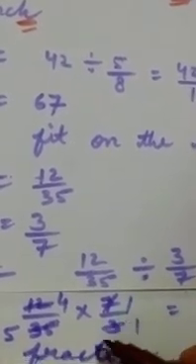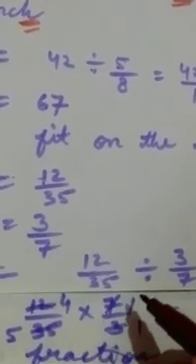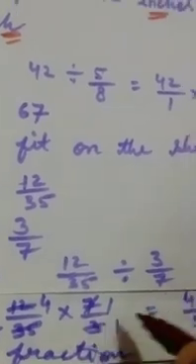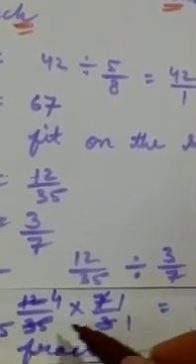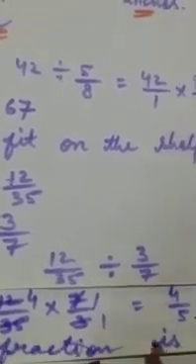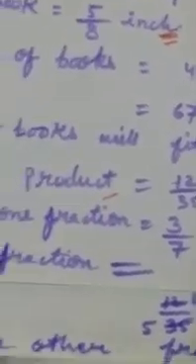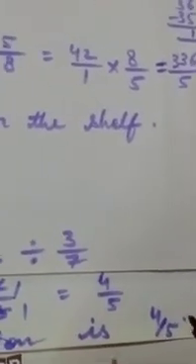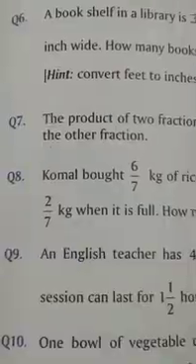Now cut it: 3 ones are 3, 3 fours are 12, 7 ones are 7, 7 fives are 35. Multiply the numerator, 4 ones are 4. Multiply the denominator, 5 ones are 5. So at last you have to write, thus the other fraction is 4 upon 5 as its answer.